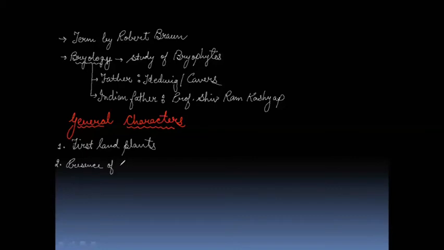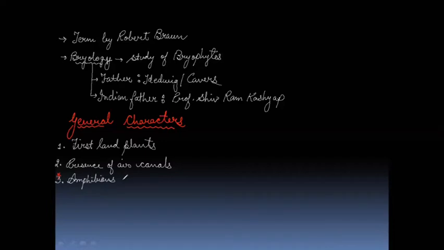Presence of air canals shows their resemblance with the aquatic plants because it is a characteristic which is similar to the aquatic plants. Next point about the bryophytes, one of the important points, and you know that if a point is important, I put a star mark over it. So these bryophytes are actually known as the amphibians of the plant kingdom.